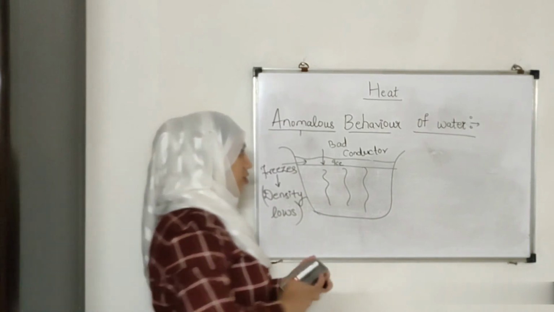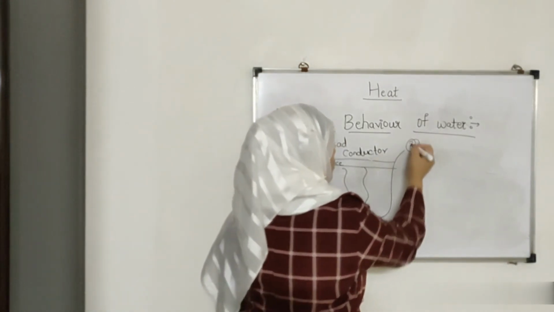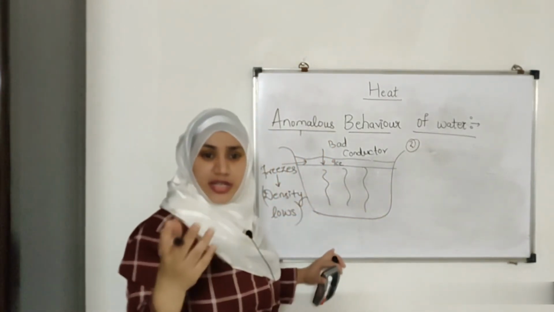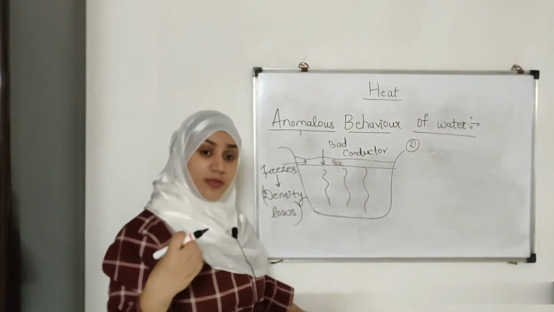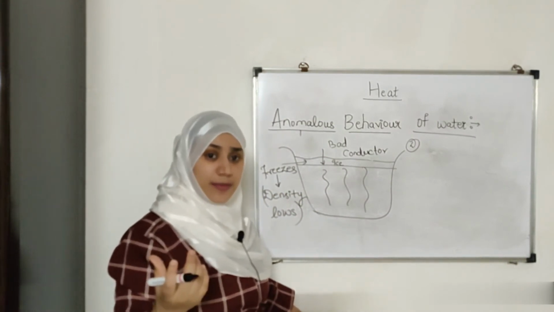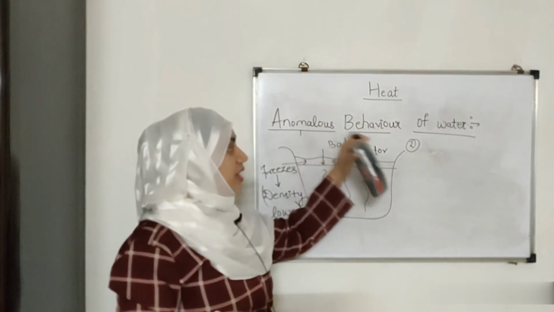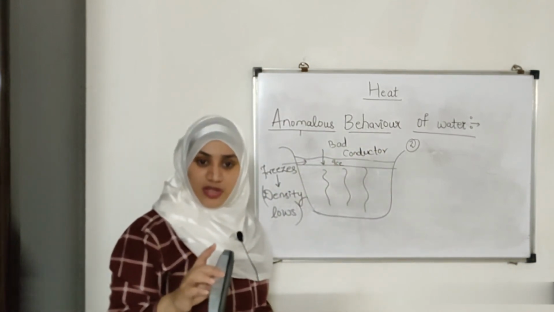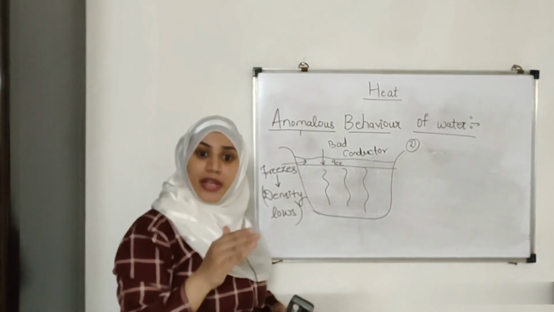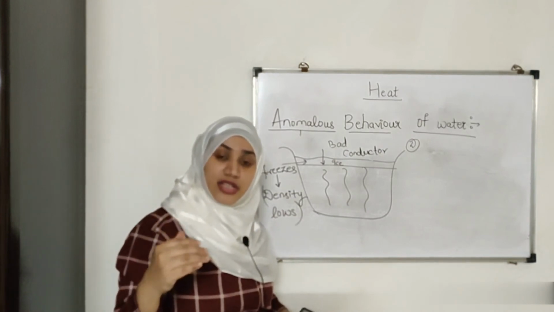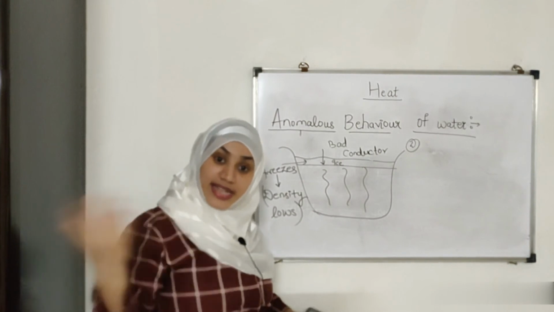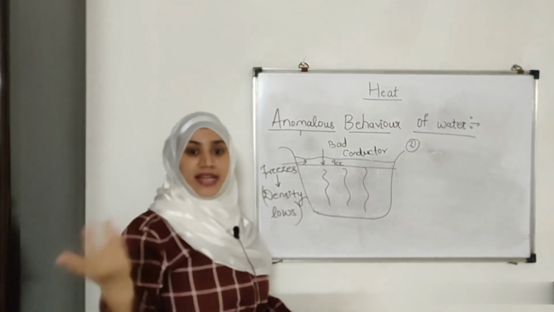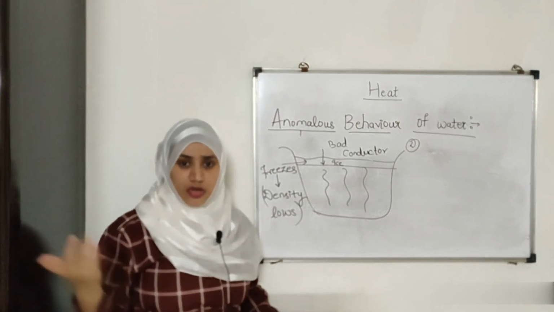Okay. Now suppose I take the next example: in extreme cold countries, the water pipelines burst. Why must it be happening? Again, due to the anomalous behavior of water. See what happened. When the temperature is below 4 degrees Celsius, instead of contracting, it expands. So the water pipeline can burst because it puts a lot of pressure on the pipes.